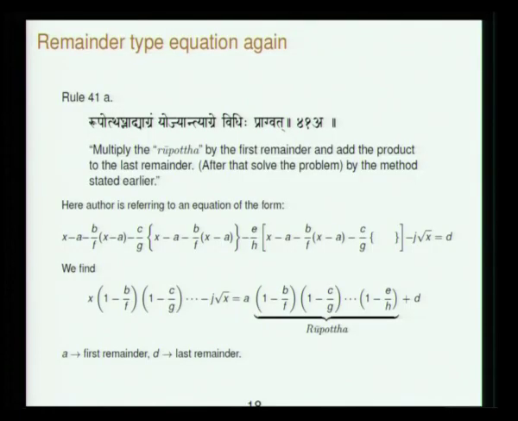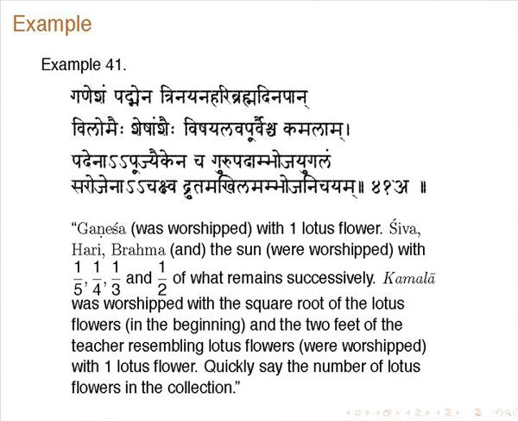Then again some remainder type of equation. Rupotagnat diagram yojyantyagre vidhi pragvat: multiply the Rupota by the first remainder and add the product to the last remainder, like that. Essentially he is referring to an equation of this form, x minus a. Then a fraction of this and subtract it from this, then a fraction of this and subtract it from this, like that. Finally, you have this kind of equation, x into some quantity minus j into root x, a into some quantity plus d. He is giving the solution for this. If you take up an example, then it will be clear.